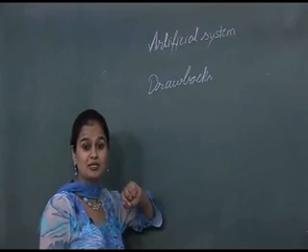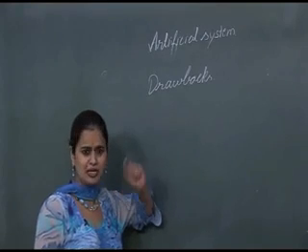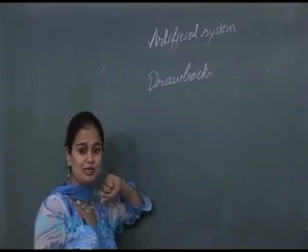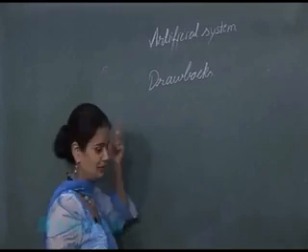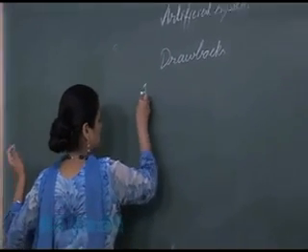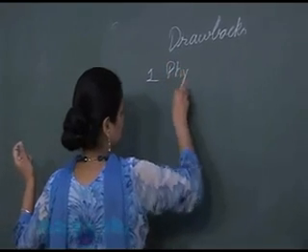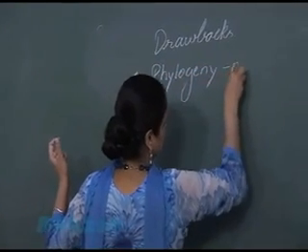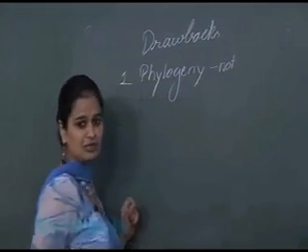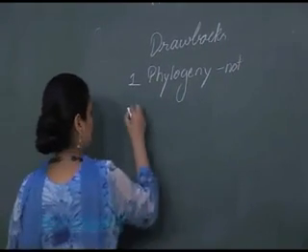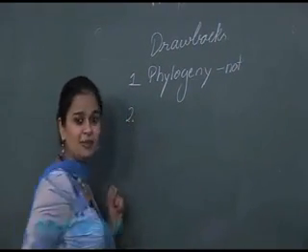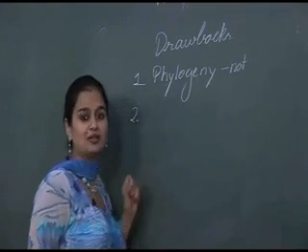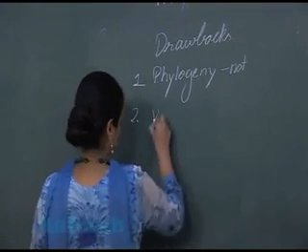It is not based on evolutionary study, and you know that the field which is associated with the evolutionary study is phylogeny. So this classification system is not based upon phylogeny. Secondly, this classification system gave equal importance to vegetative and reproductive characters.